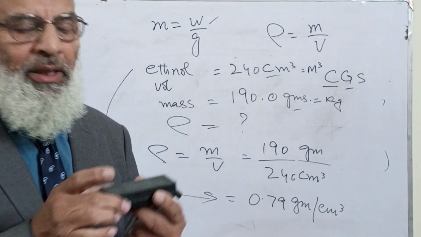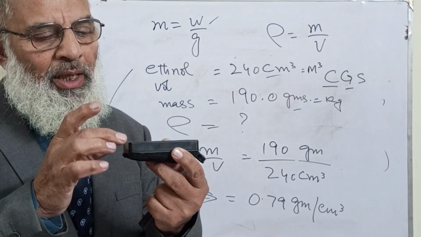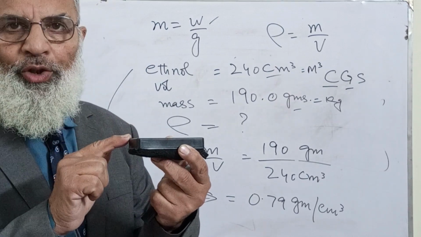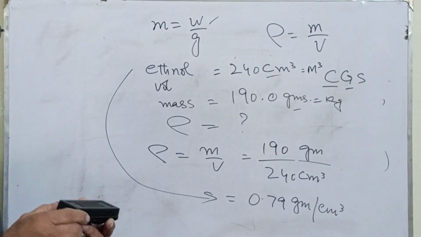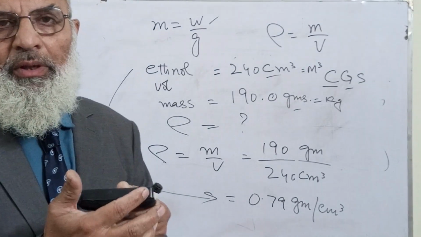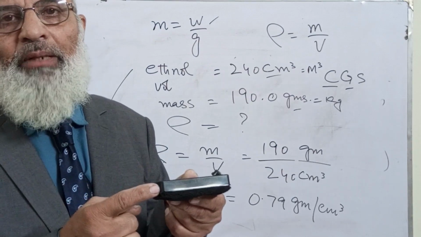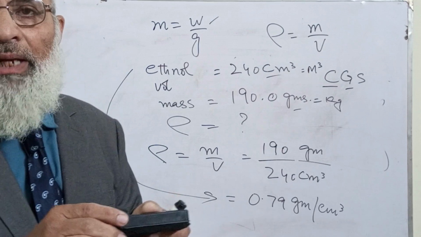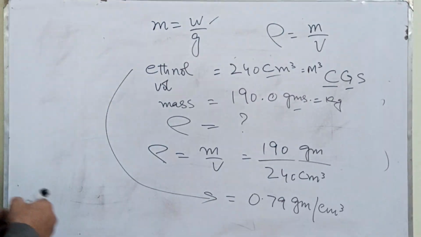It is a brick made out of stone. We have to find its volume. And I've told you how volume is taken, length multiplied by breadth multiplied by height. That is the volume, and then I'll take the weight of this.